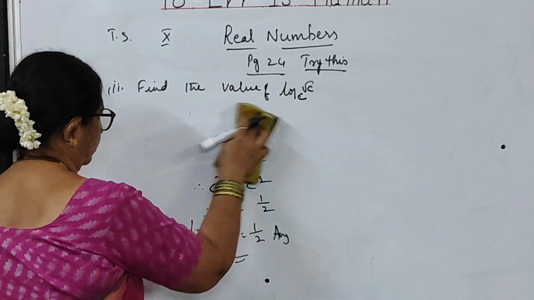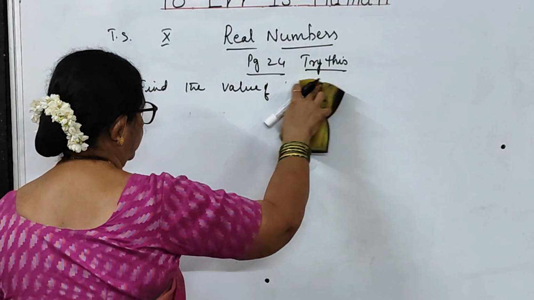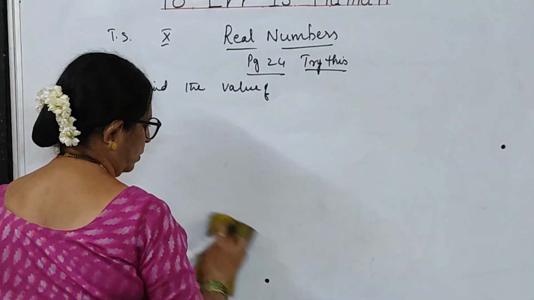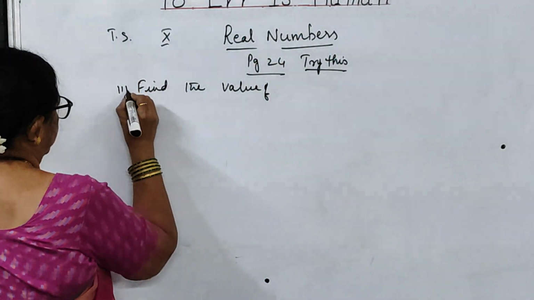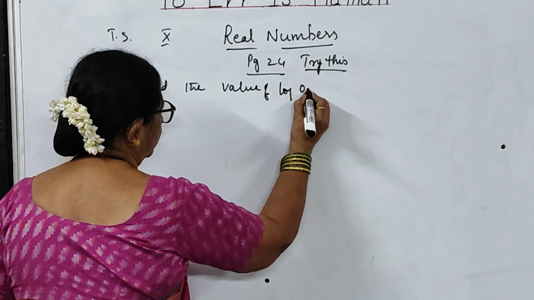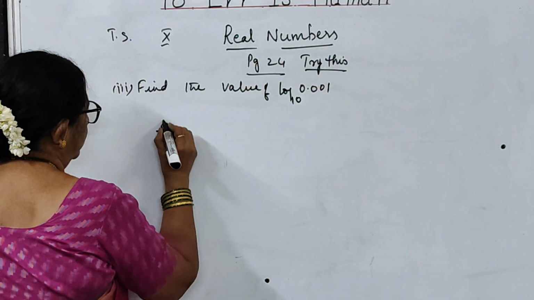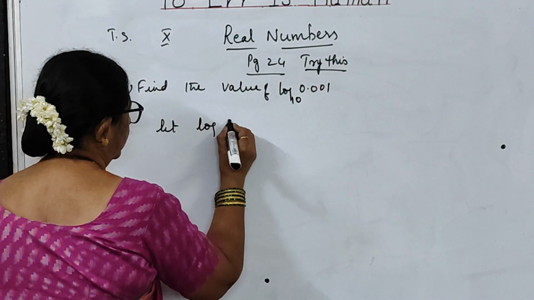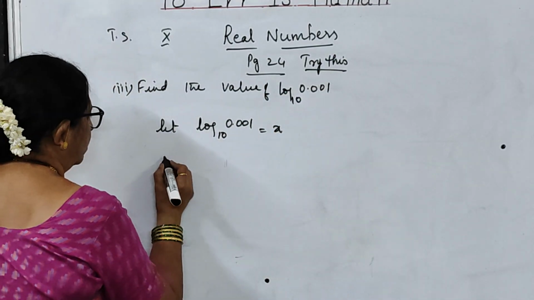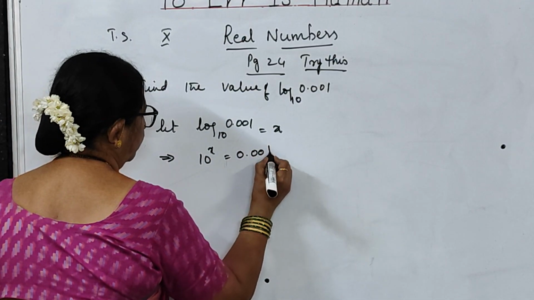Now, third bit. The third bit is you have to find out log 0.001 to the base 10. So let us suppose that log 0.001 to the base 10 is equal to x. What does this imply, children? 10 to the power of x is 0.001.